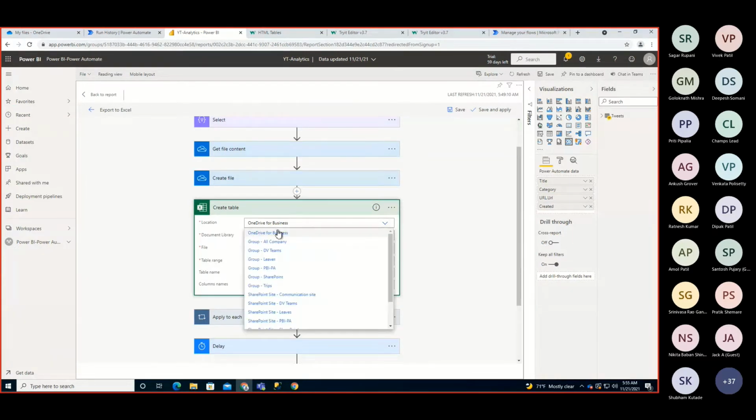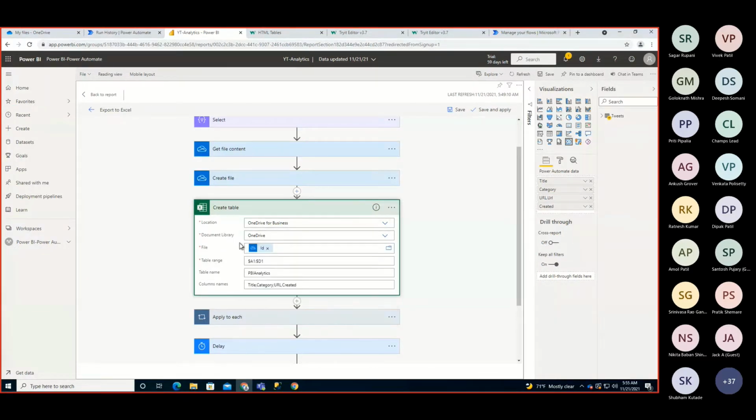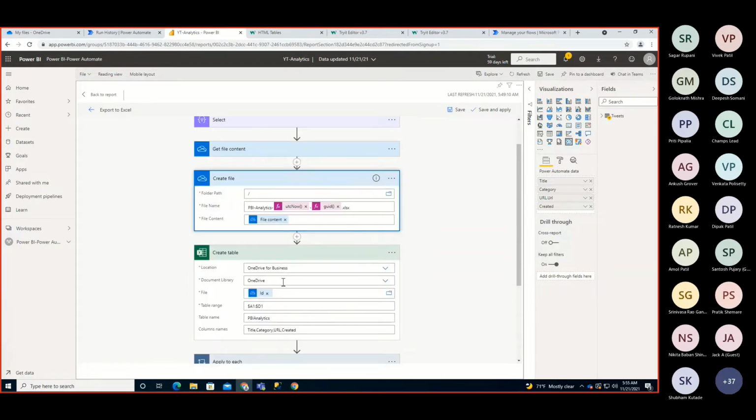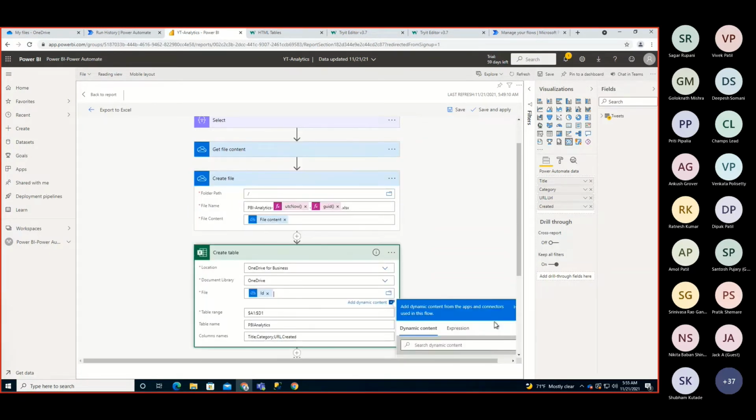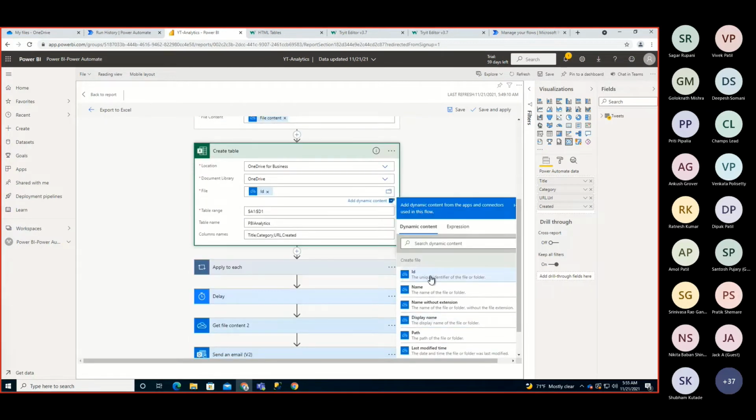So from the drop down, select OneDrive for Business. From document library, select OneDrive. Then in the file, pass the ID of the file in which you want to create this table. We already created the file in the top section, so we need to use the ID from the create file section. So just use that ID.